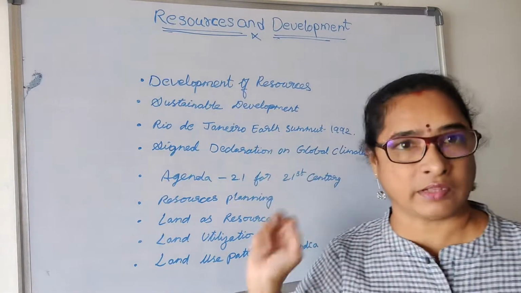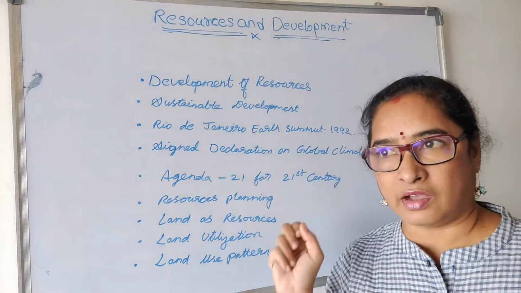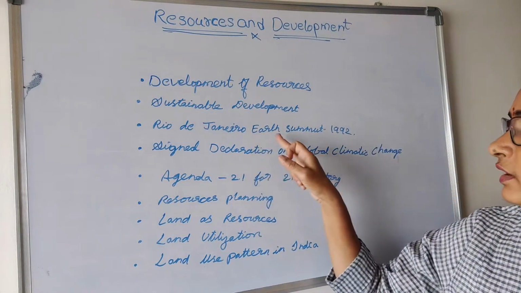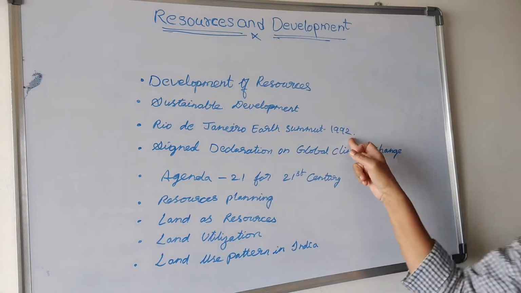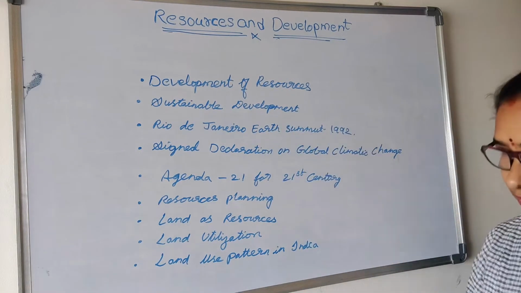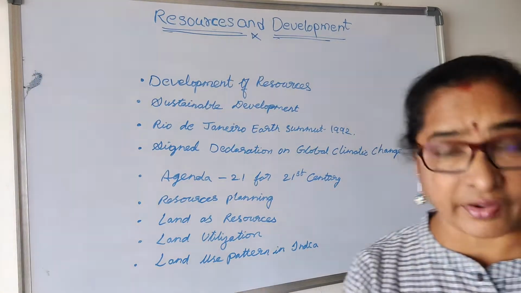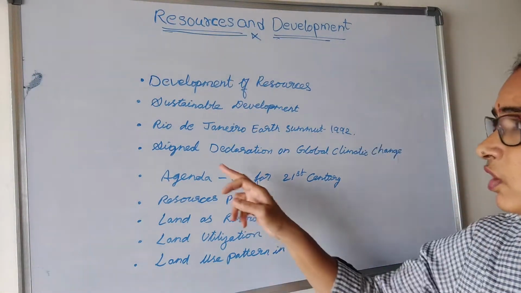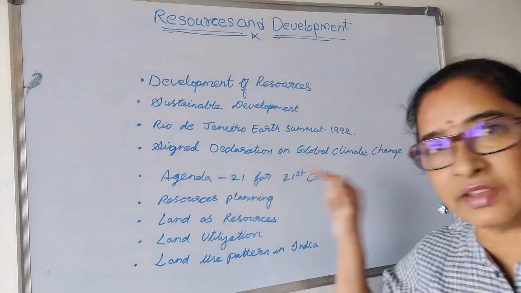Janeiro, that is a place in Brazil. 100 states met, and they called it the Earth Summit 1992. What did they call it? The Earth Summit 1992. And all the 100 states signed an agenda, and they signed one declaration. What is the declaration?